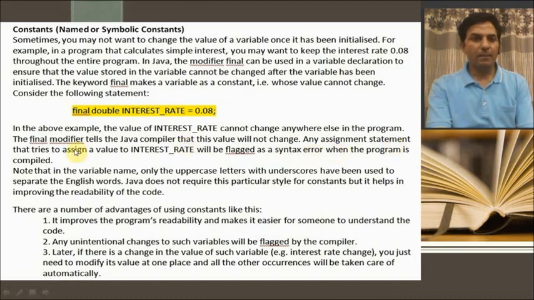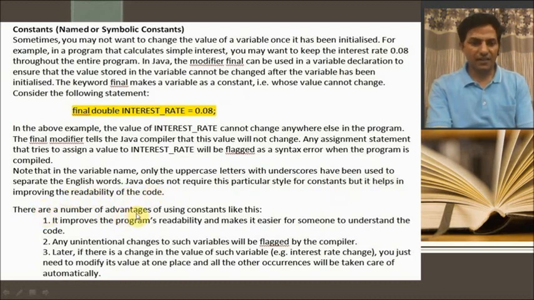Note that in the variable's name, only uppercase letters with underscores have been used to separate the English words. Java does not require this particular style for constants, but it helps in improving the readability of the code.